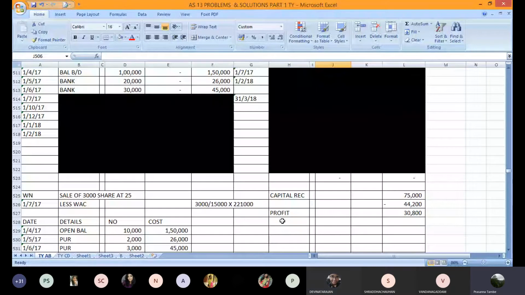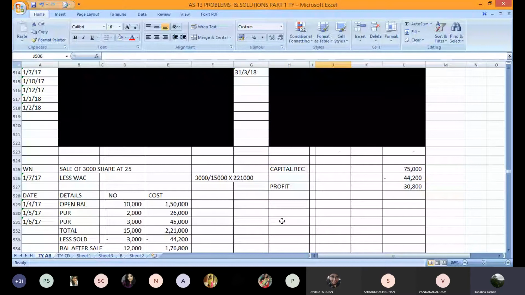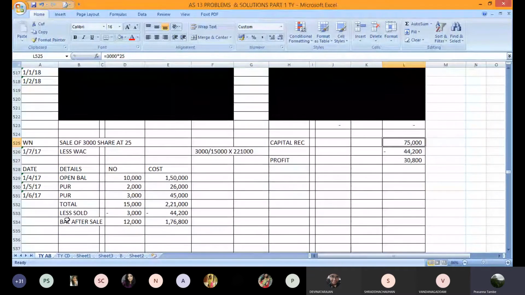Here is the working note. Sale of 3,000 shares at 25, so your selling price is 75,000 rupees less weighted average cost. This time I'm also carrying forward the balance left over after sale. So opening balance, purchase, again purchase, and then total. These are the number of shares, and this is the corresponding cost. As you can see, total investment as of now is 15,000 shares and the cost is 2,21,000. Now we can apply the proportion and find out the weighted average cost.